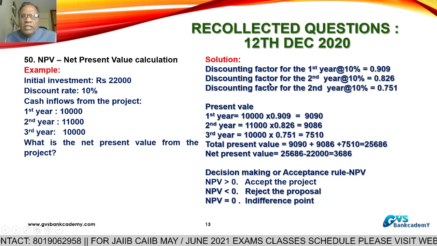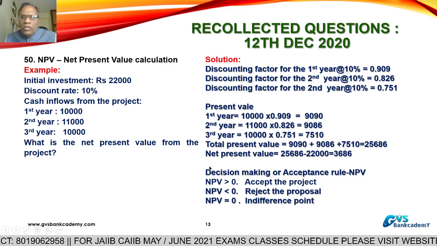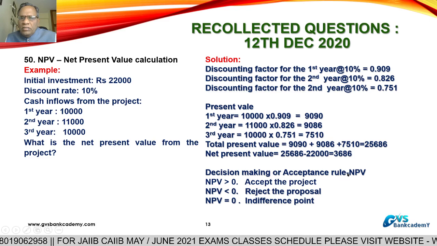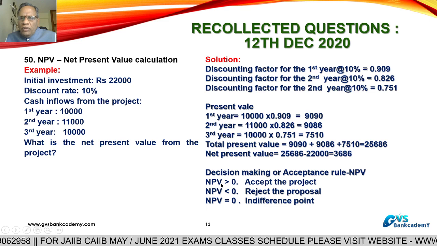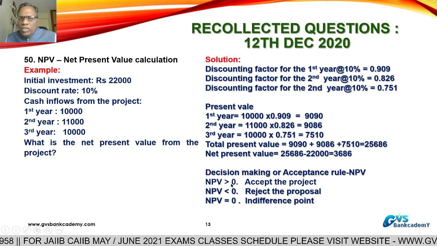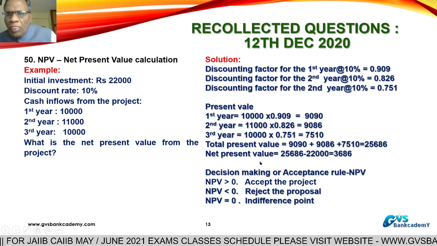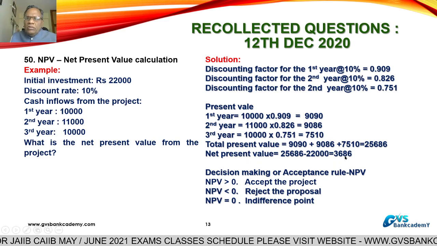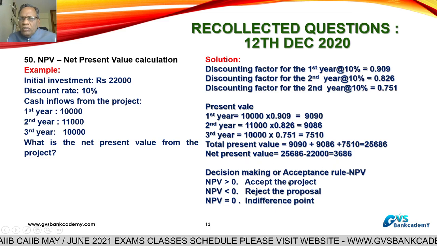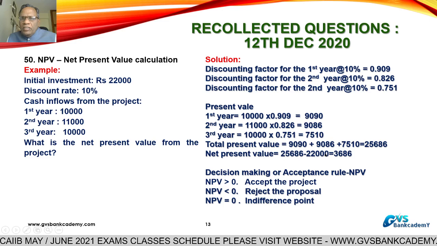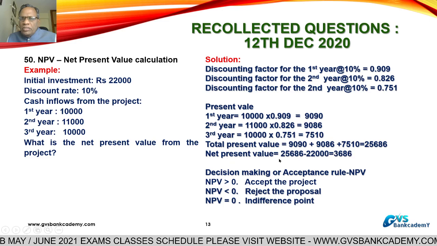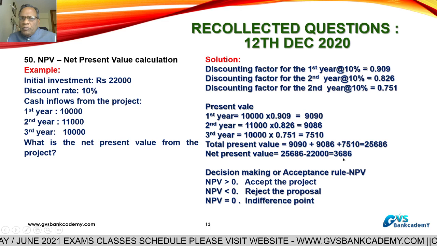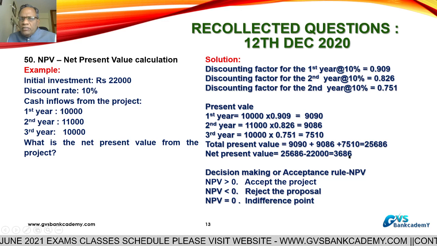What is the capital budgeting net present value acceptance criteria? Net present value more than 0, accept the project. So in this case, this project is acceptable. This project is generating a net present value of 3,686.